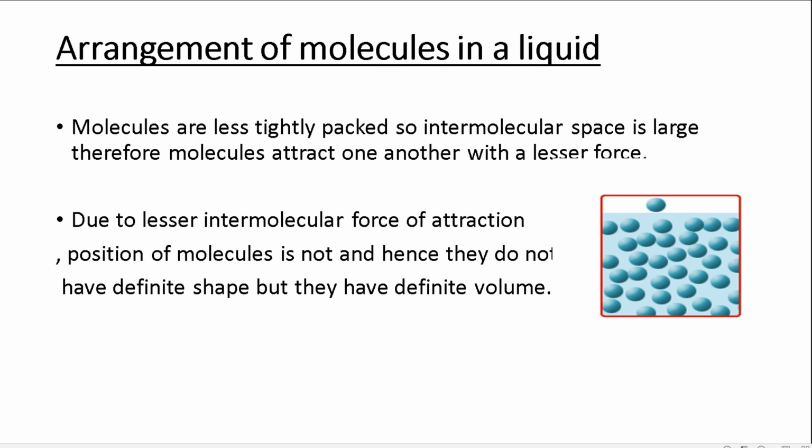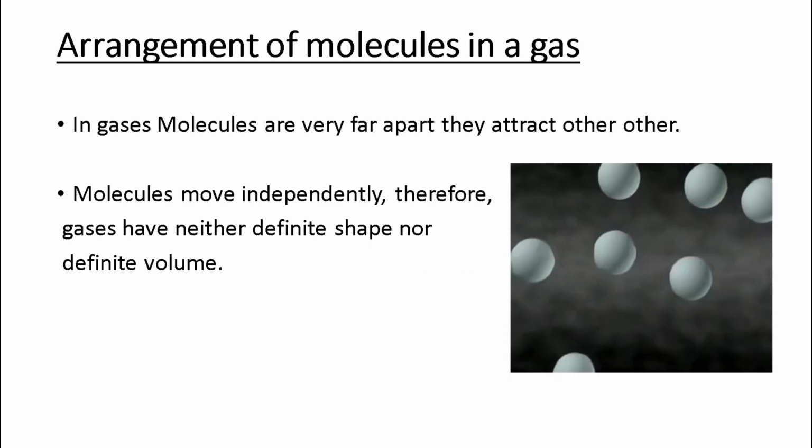Now we will learn arrangement of molecules in a gas. In figure you can see intermolecular space is very large. The molecules of gases hardly attract each other. They move independently. This is the reason gases have neither definite shape nor definite volume. They spread in the entire space in which it is kept.